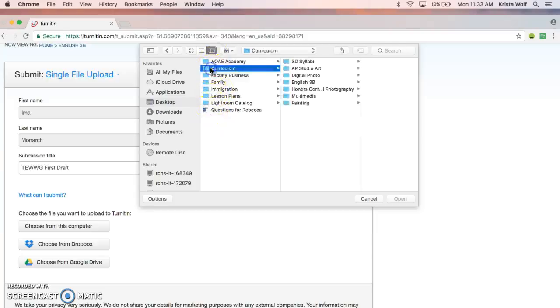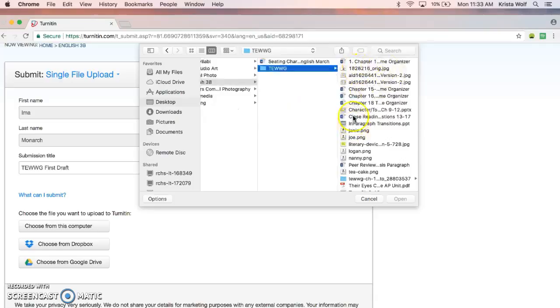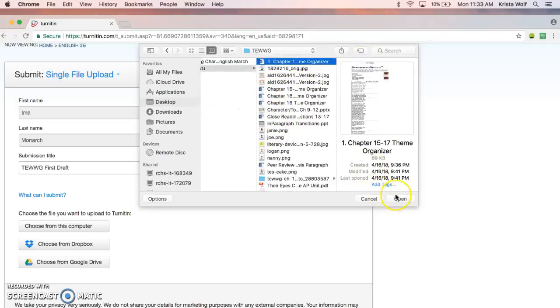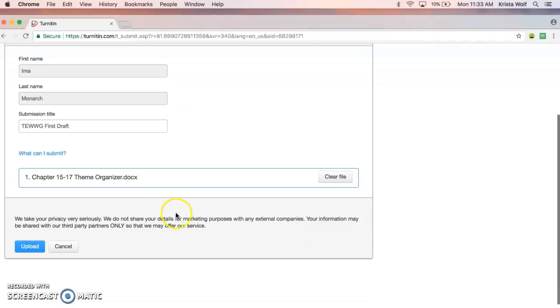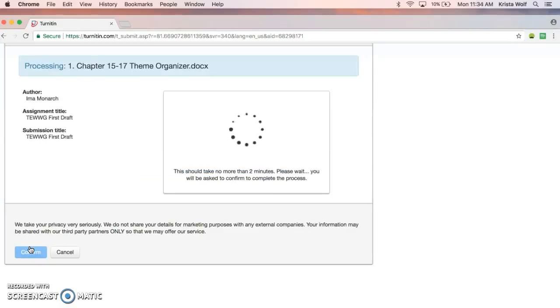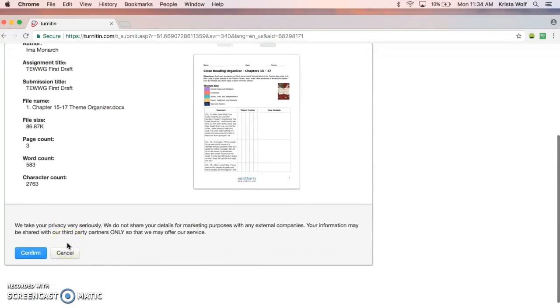Hold on one second. Okay, I'm just going to pick the file that's here and click open. Make sure that it is the correct file, and I would check that before you upload, and then choose upload. This is your first draft, which should be typed out according to MLA format, double spaced, all of that stuff. You can see this is not the correct one, but just to show you how it's done, you're going to click confirm.